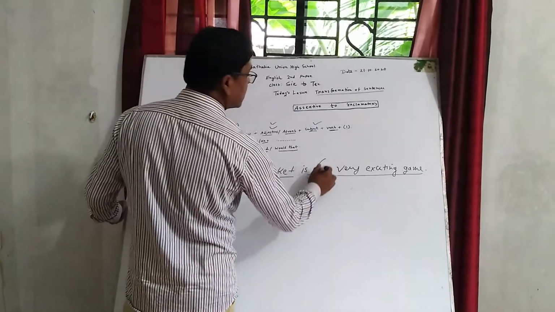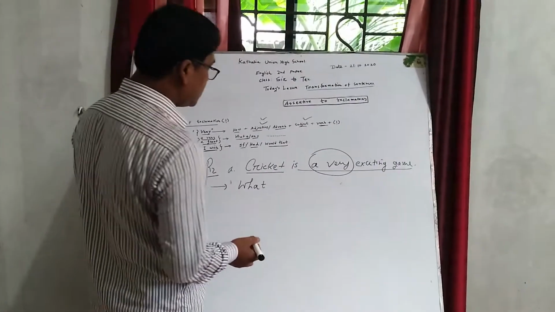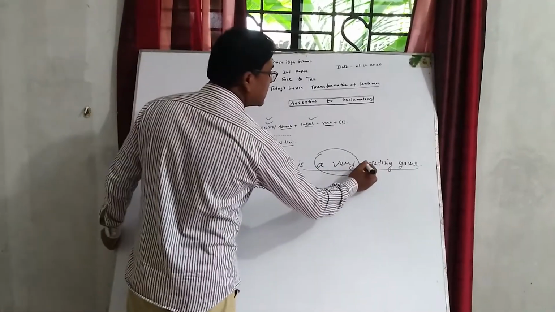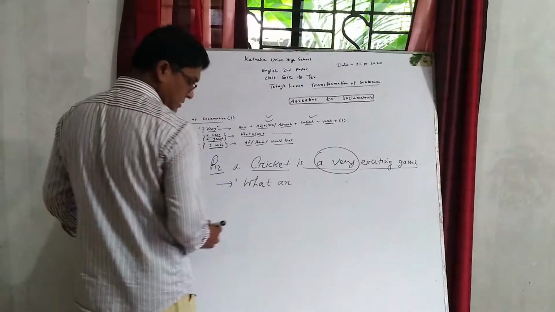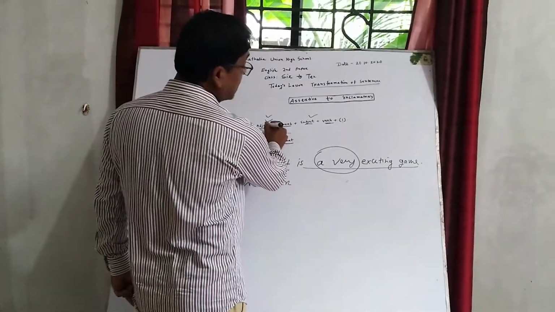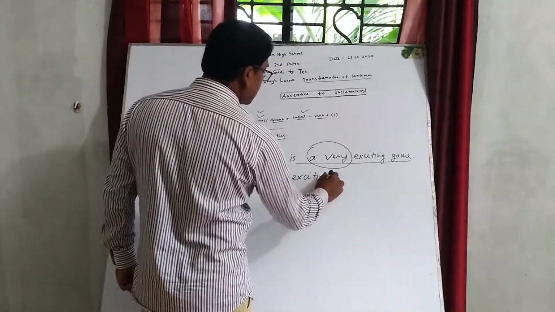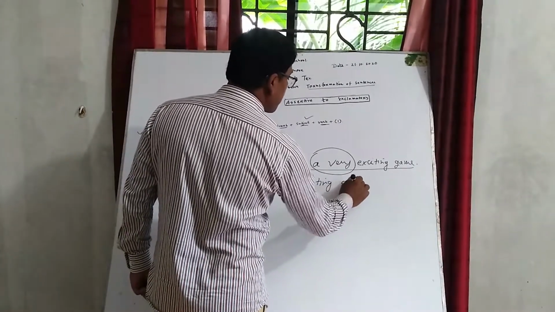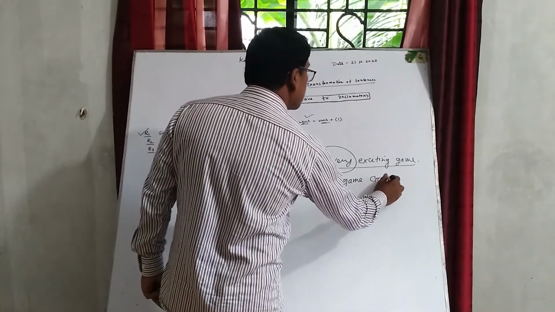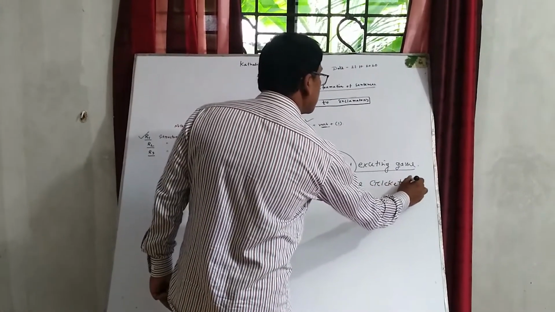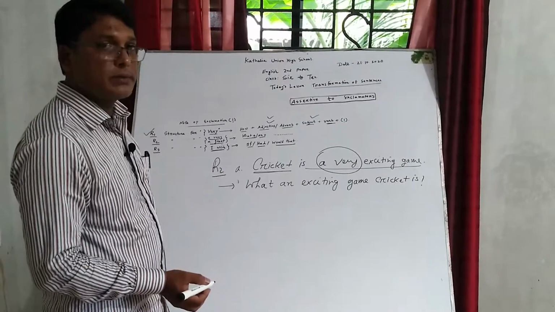Here a very will be omitted or deleted. Now exciting begins with E, which is a vowel, so we have to write what an. Then according to the rule, we write the adjective, exciting, then game. Then subject cricket, is: What an exciting game cricket is! At the end of the sentence I put a note of exclamation.